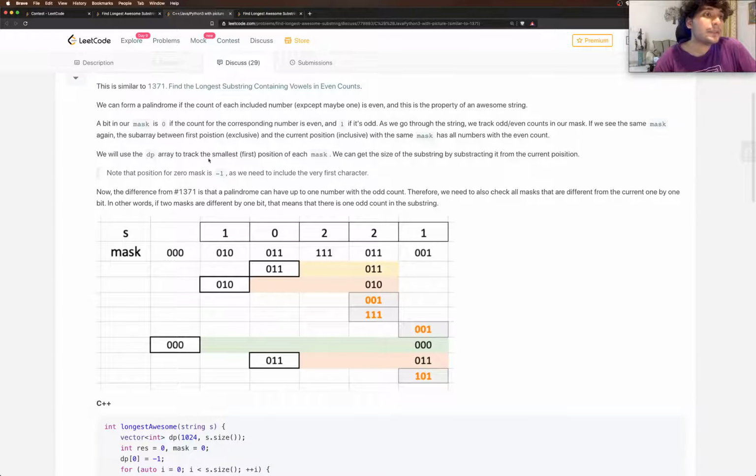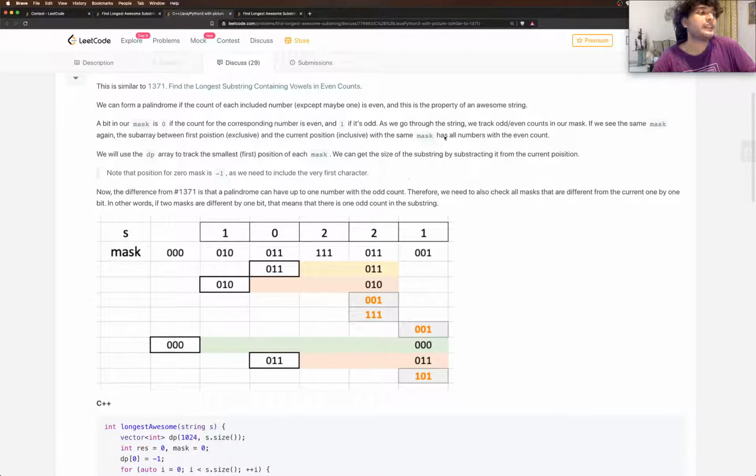We'll use a dparray to track the smallest first position of each mask. We can get the size of the substring by subtracting it from the current position. Okay.